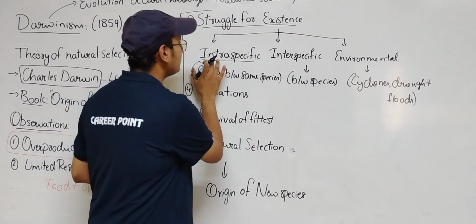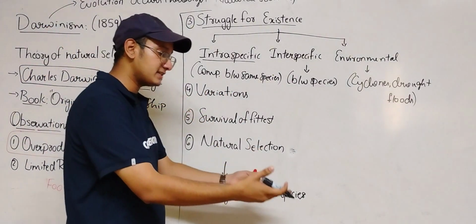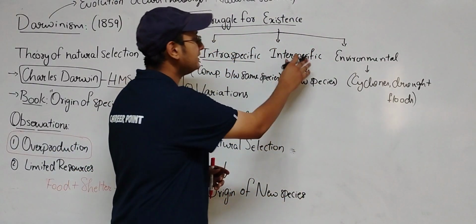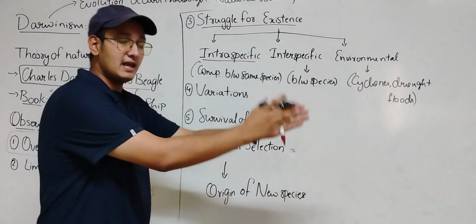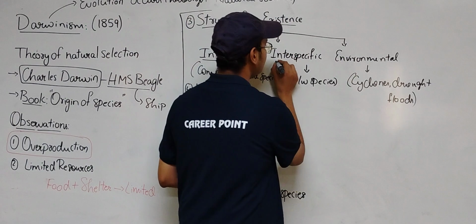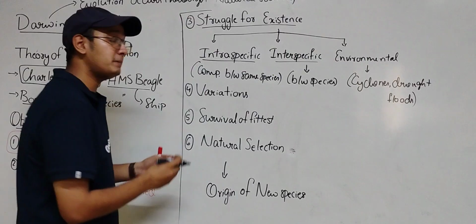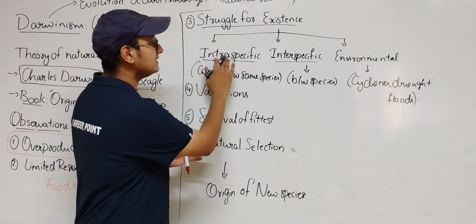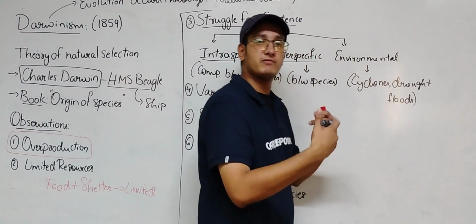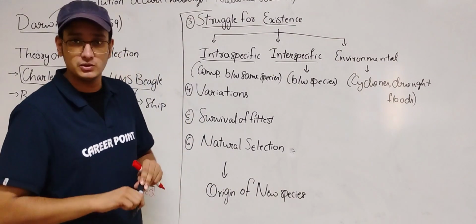We have intraspecific competition, which means a struggle between the same species, like a lion with a lion or a man with another man. Interspecific competition is between species, like a lion with a hyena, a lion with a leopard, or a leopard with a cheetah. If the competition is within the species, it is known as intraspecific. And there are environmental issues: cyclones, droughts or floods might create vulnerable conditions, so it's hard to survive during those conditions.